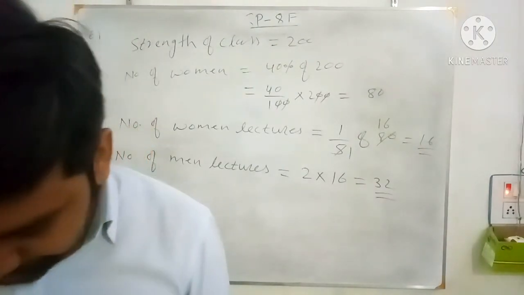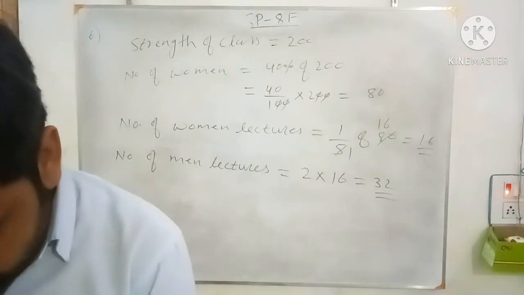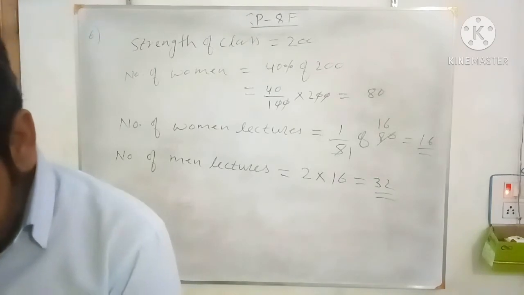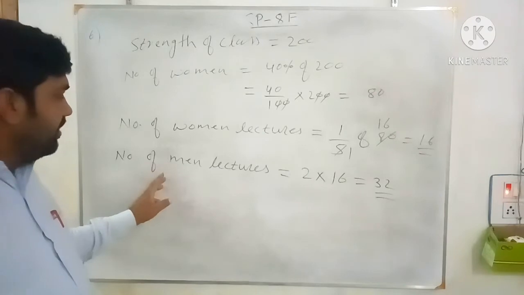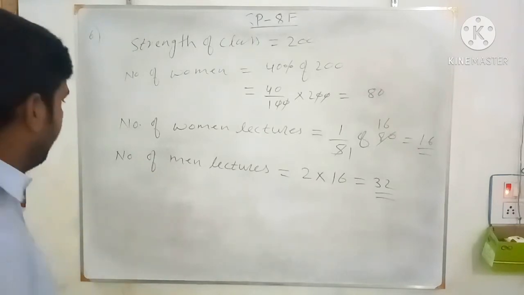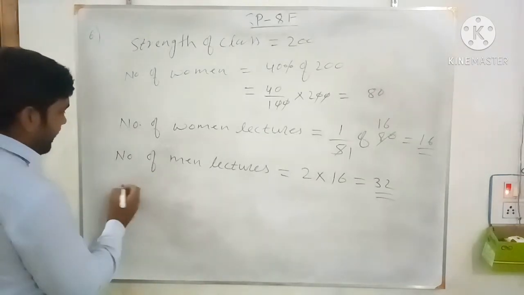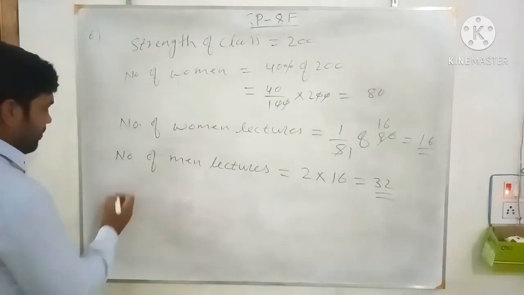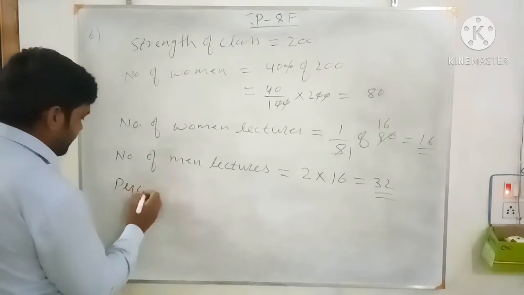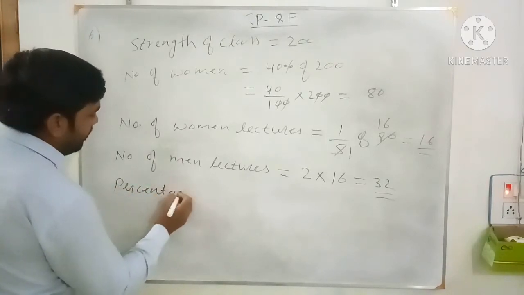So here, calculate the approximate percentage of men who become lecturers. Now we have to calculate the percentage of men lecturers. So how many of them become lecturers?